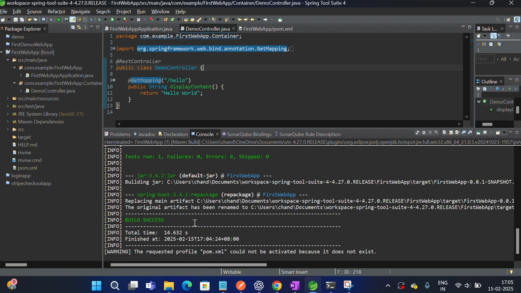Then it packages as a jar. If you see here, building jar, the jar file has been built and stored in this folder. It's like an export format. We can see the build success. So this is the complete process of the package command.